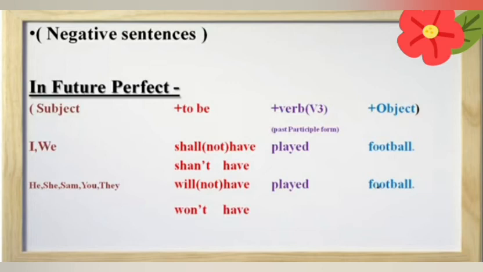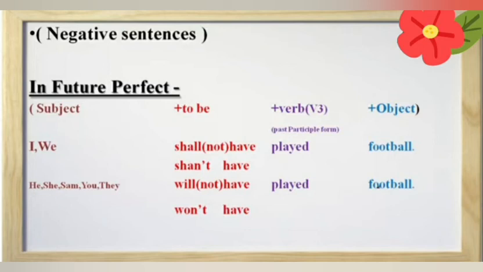Examples: I shall not have played football. We shall not have played football. He will not have played football. She will not have played football. Sam will not have played football. You will not have played football. They will not have played football.